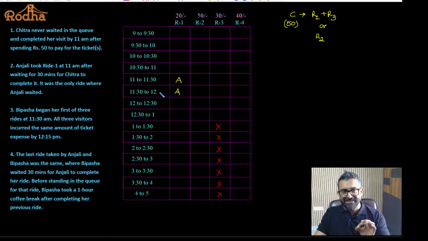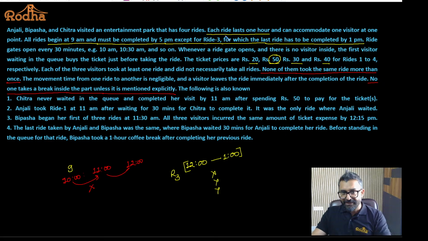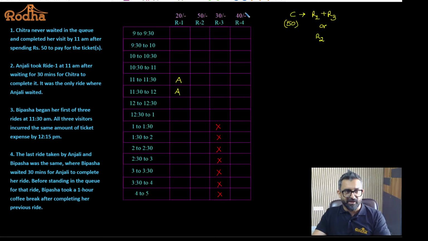The duration of each ride is 1 hour. That is mentioned specifically in the paragraph. The duration of each ride lasts for 1 hour. Okay, this is the point I'm talking about. So if somebody is using a ride, that ride will be used by that person for 1 hour. I hope it is okay.